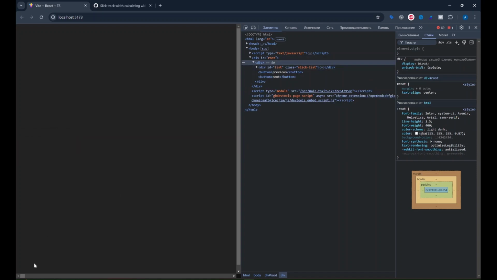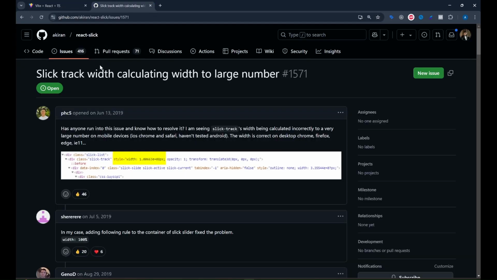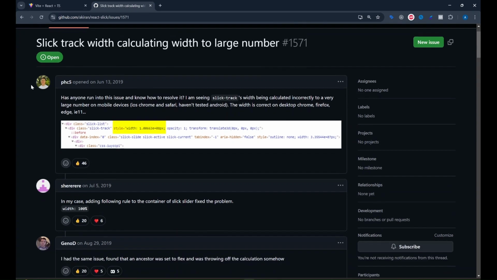The root has an infinite width, and it's very large in terms of pixels, about 4.4 times 10 to the power of 7 pixels, so that's very strange. It's a very popular problem in React Slick, and there is even an issue in their repo.